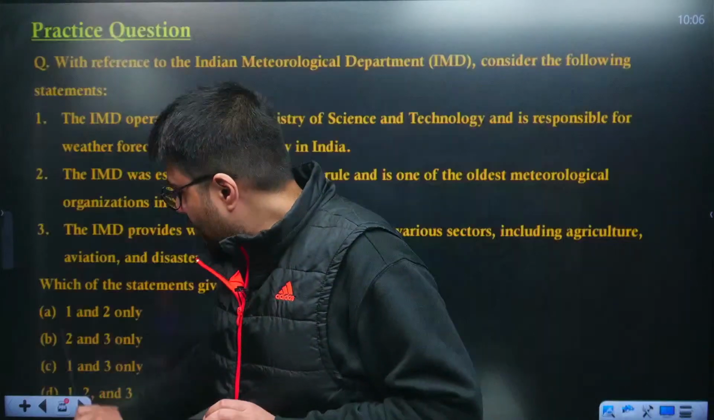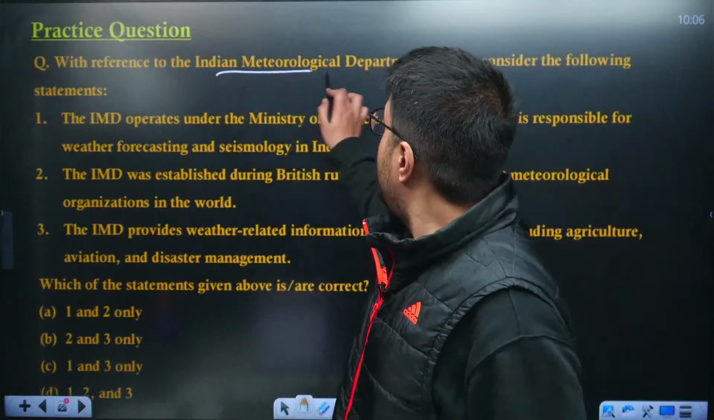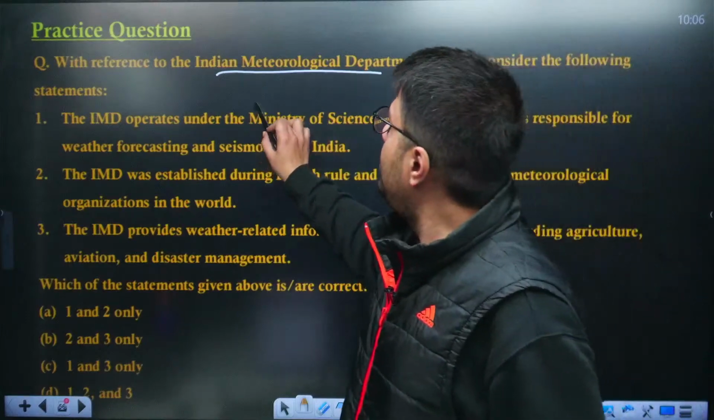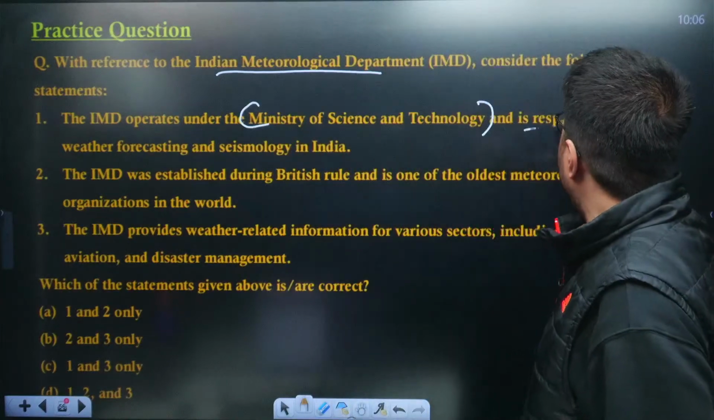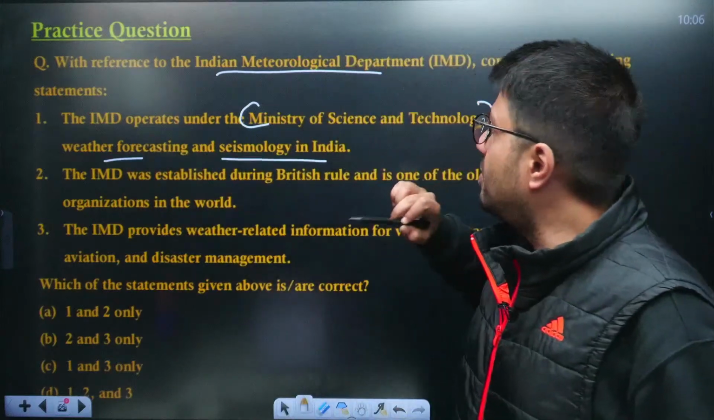So, before moving on with today's discussion, let us try to solve yesterday's question that I gave you as homework with reference to the Indian Meteorological Department. Consider the following statements. Now, the IMD operates under the Ministry of Science and Technology, and it is responsible for weather forecasting and seismology in India.